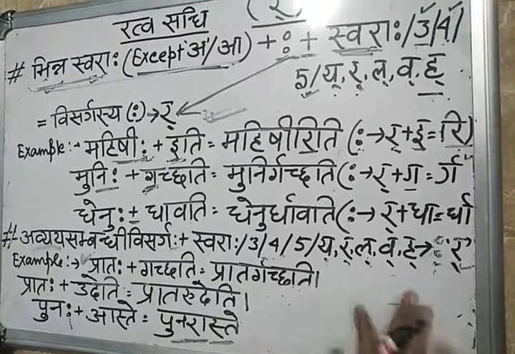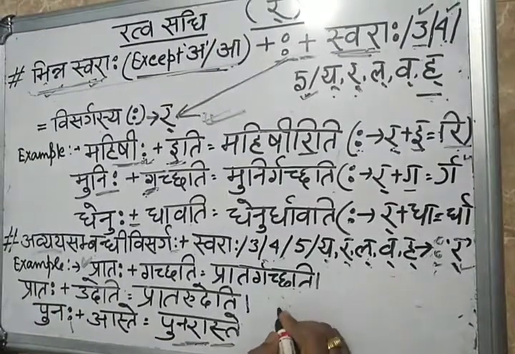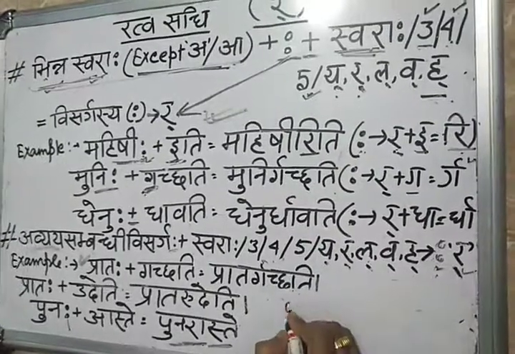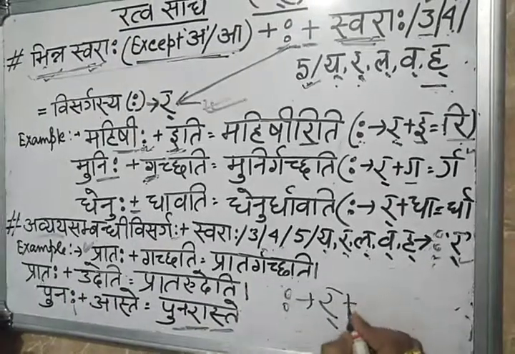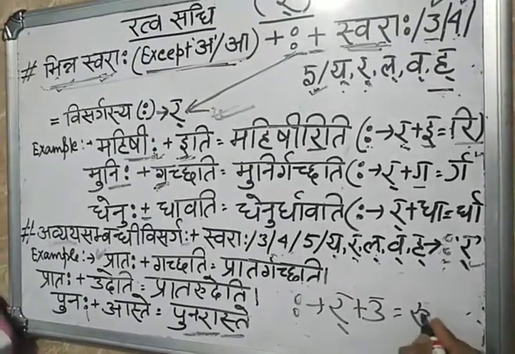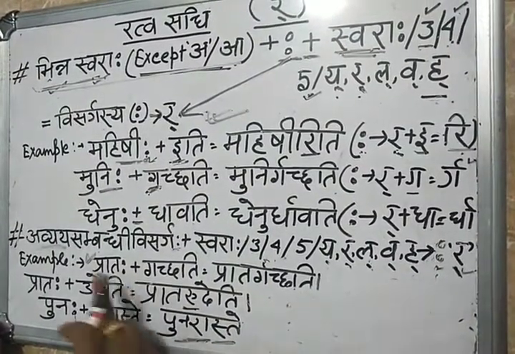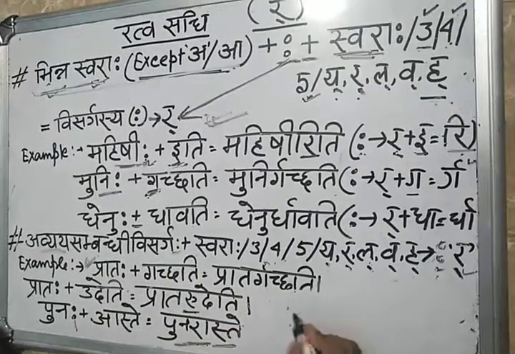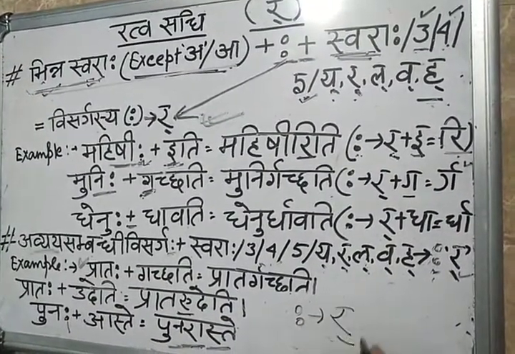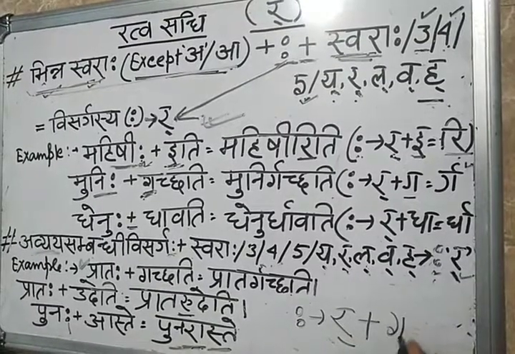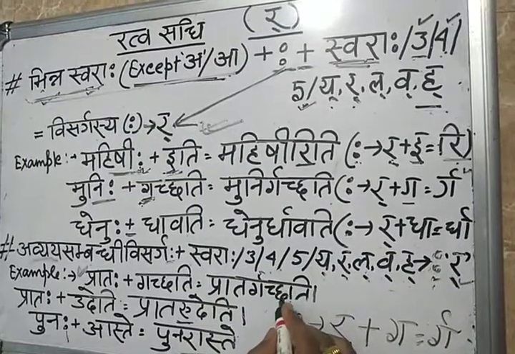Here also, suppose Pratah udeti. Pratah is the abhyay, so visarga converted into the half ra, then plus u, so it became ru. That's why here came Pratar udeti. Here also, just follow for one second. Pratah gachati, Pratah is the abhyay, so visarga converted into ra plus ga. So what happened? Like Pratar gachati. Pratar gachati.